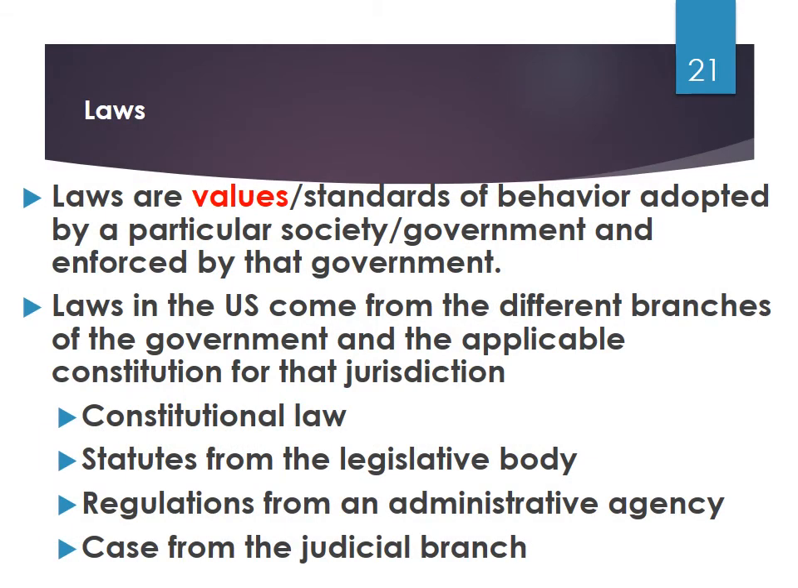Laws. Laws are values and standards of behavior adopted by a particular society or government and enforced by that government. Laws in the U.S. come from the different branches of the government and the applicable constitution for that jurisdiction. Constitutional law. Statutes from the legislative body. Regulations from an administrative agency. Cases from the judicial branch.